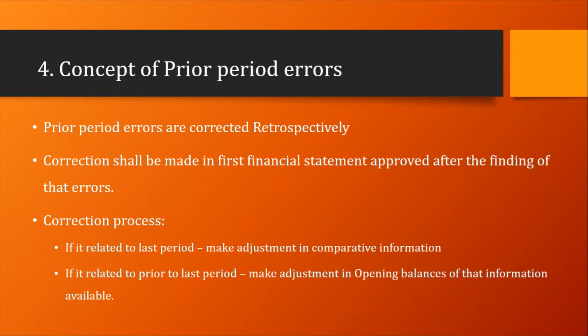Second thing, correction shall be made in the first financial statements approved after finding that error. It means we have to make the correction for the first time in the financial statements related to the period in which we found that error.